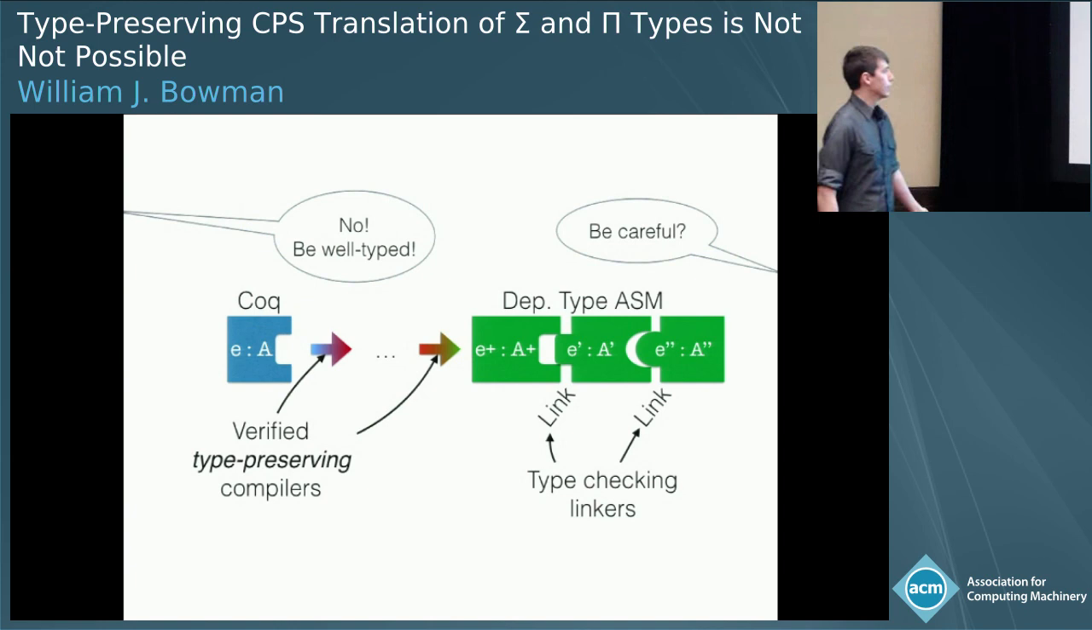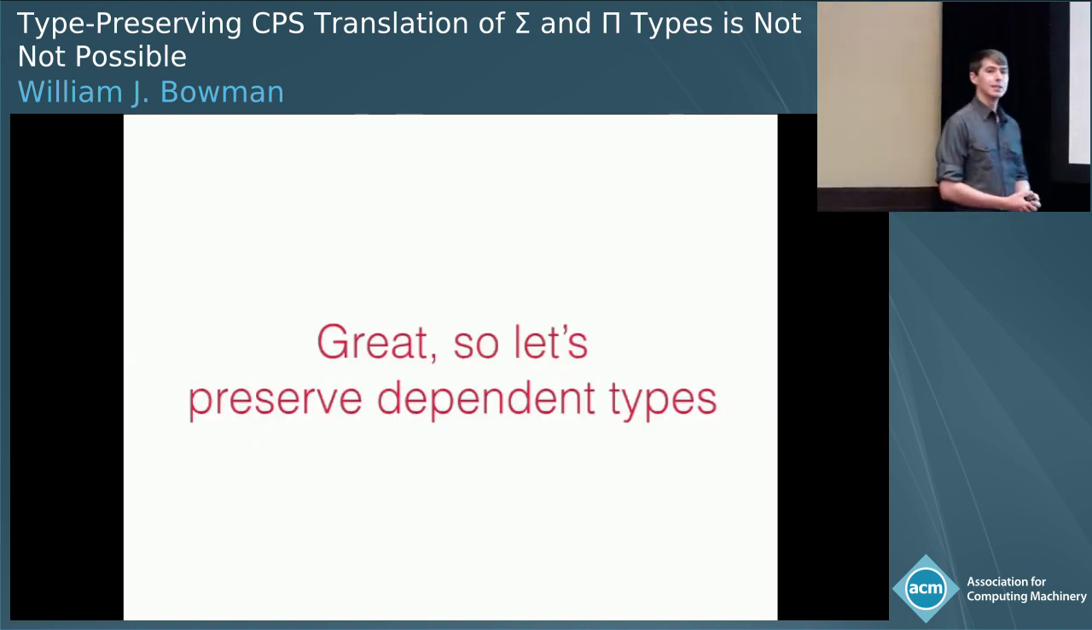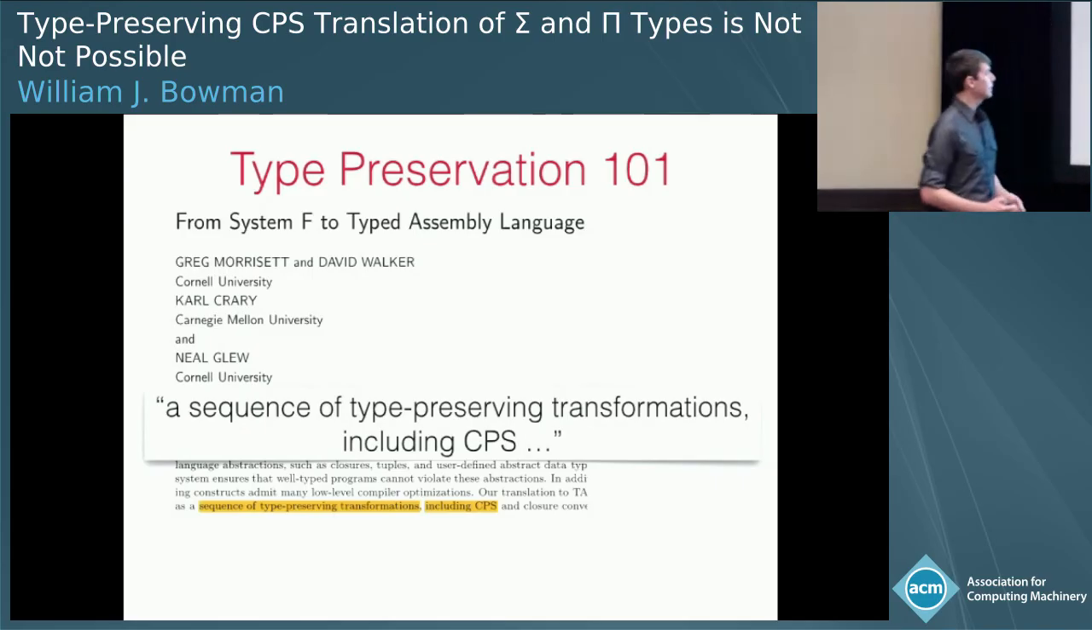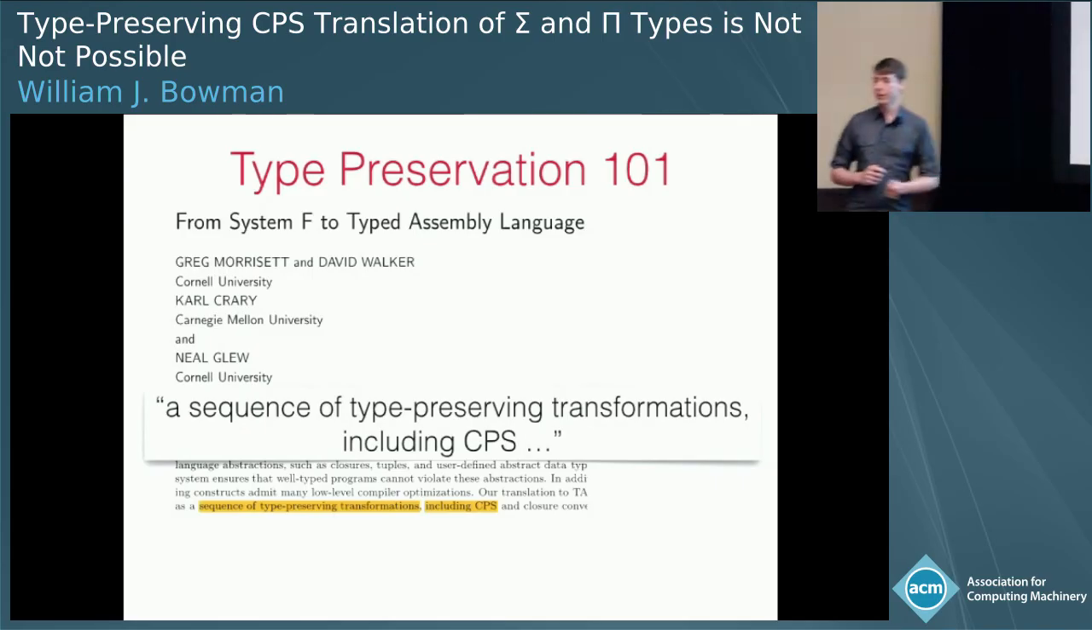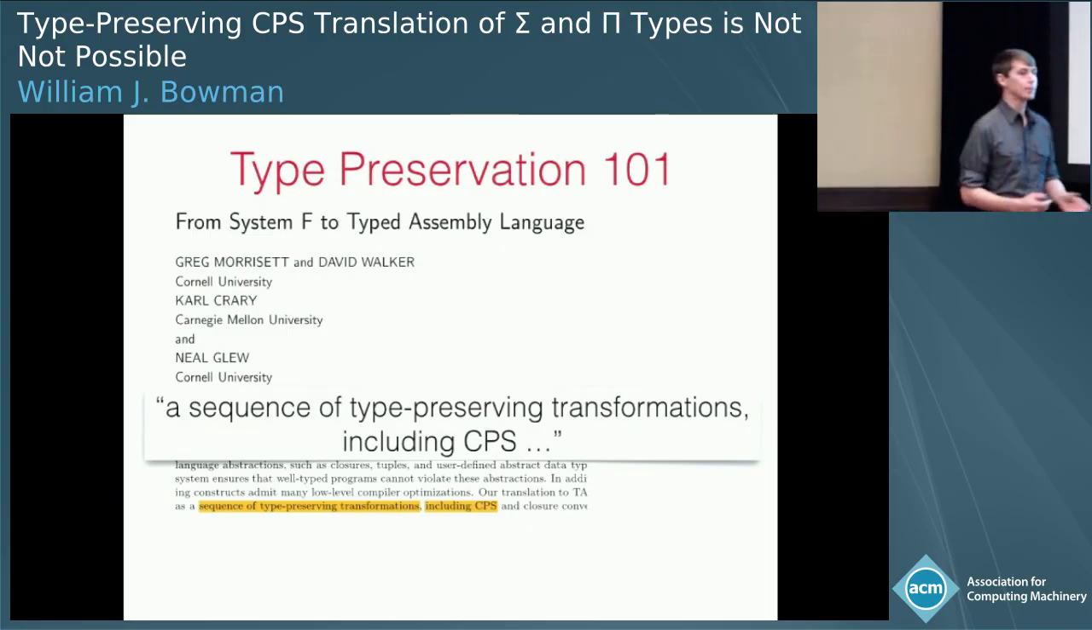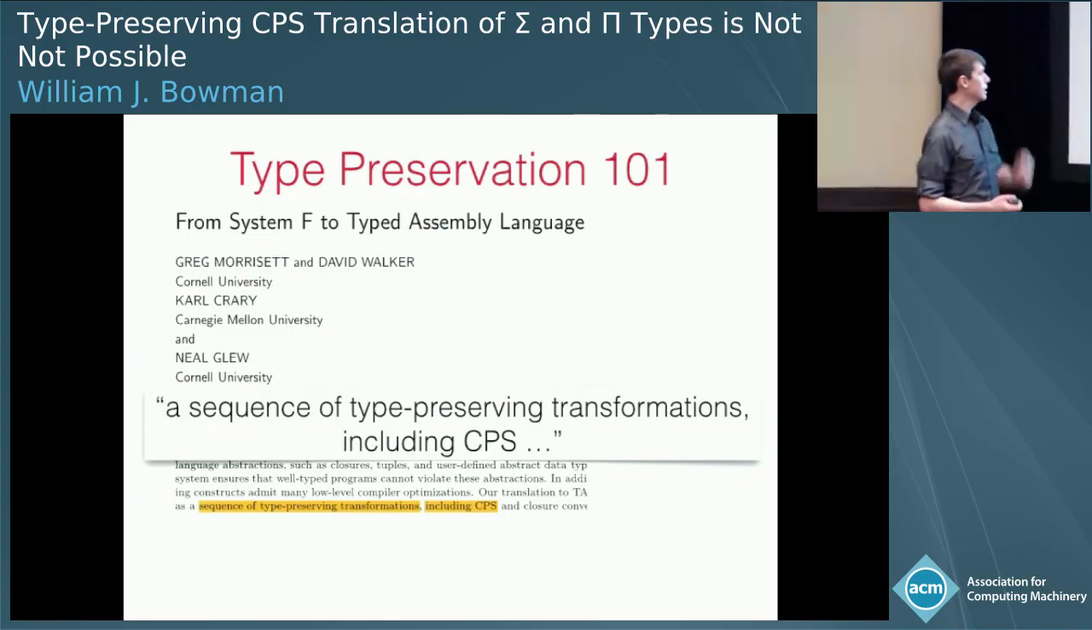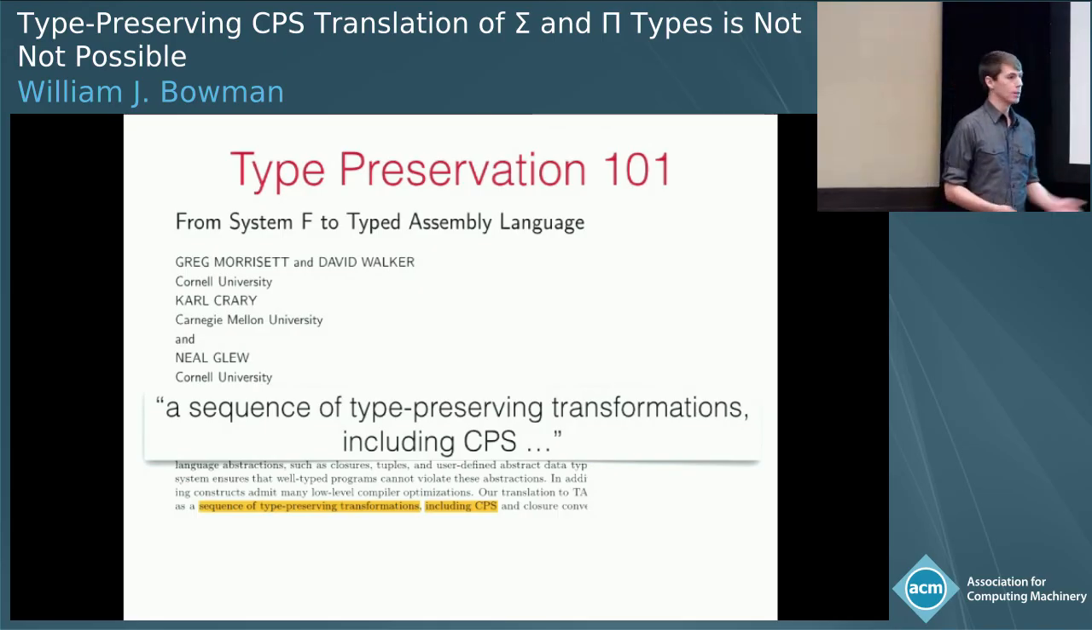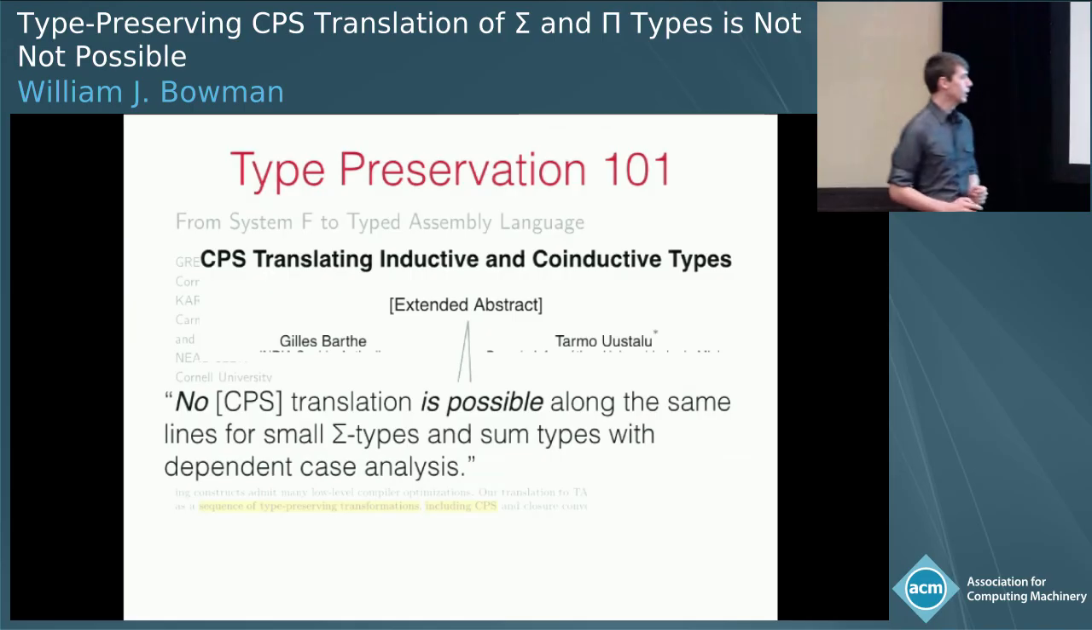Now, I know you're all on board. Great, let's preserve some dependent types. So how do we do that? The first step is to open up F to tau. F to tau is the seminal paper on what a type-preserving compiler needs to be, right? It's going to be a sequence of type-preserving transformations, and the very first one is CPS. Fine, our goal is to do Coq, so we'll go and extend this to the calculus of constructions.